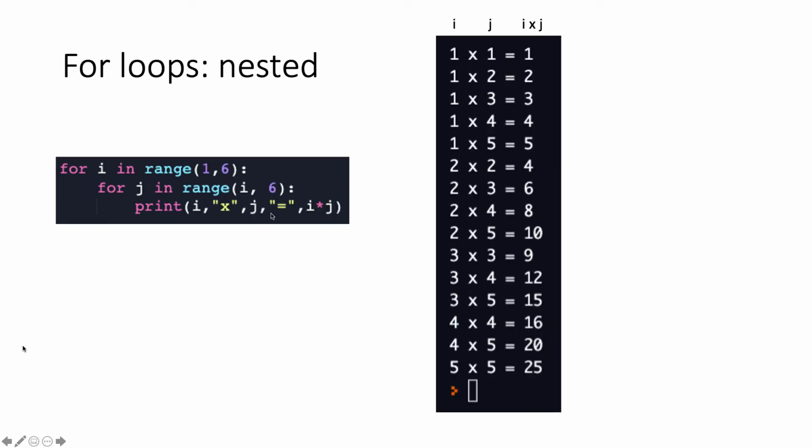For example, if I want to generate a multiplication table, I just have one for loop for the first variable, and a second for loop for the second variable. Then I print the following statement, the first variable times the second variable equals i times j, and you can see that it has generated a nice multiplication table for me. With just 3 lines of code, I can generate a multiplication table up to almost any number you want to imagine. That is the power of nested for loops. But it's okay if this part is confusing. If you're not comfortable with 2 for loops in succession, then you can just play with 1 for now.